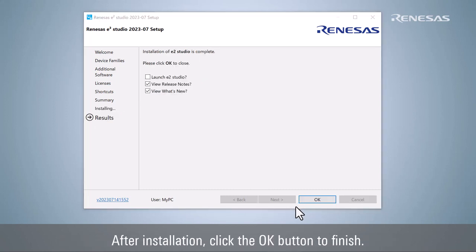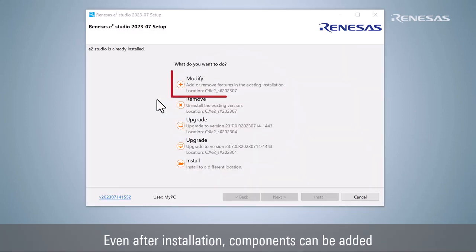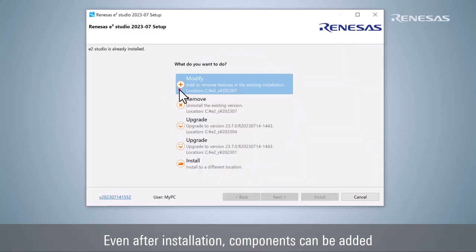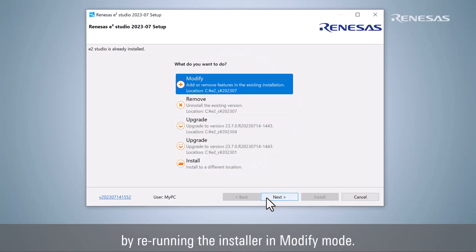After installation, click the OK button to finish. Even after installation, components can be added by rerunning the installer in Modify mode.